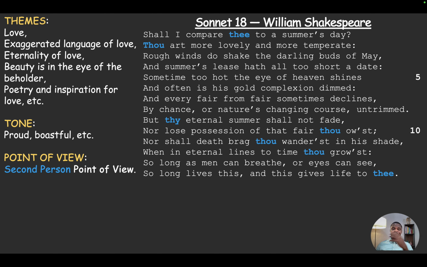Now, the poem is recounted mainly in the second person point of view, even though we hear directly from the speaker and says, shall I compare thee? So there's this sort of blend here. But in effect, the speaker is speaking directly to his love interest, who he thinks is more beautiful than the summer day.